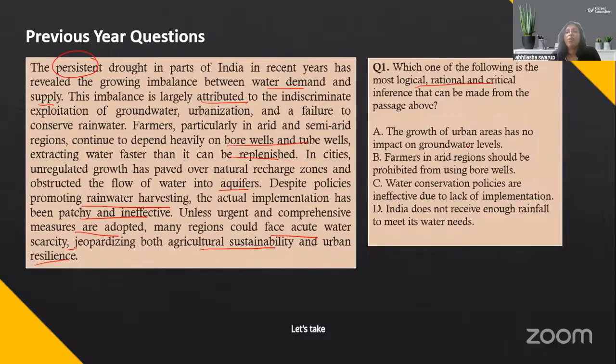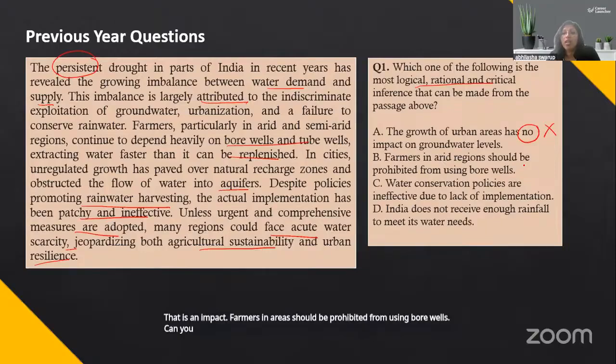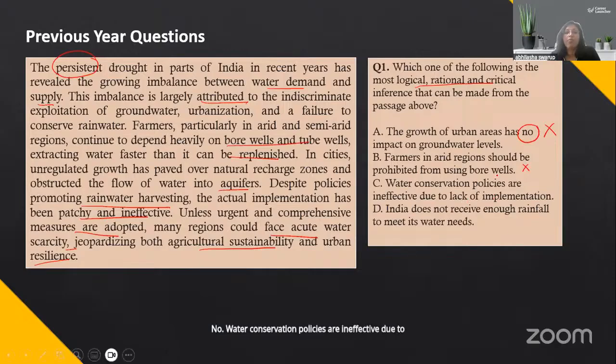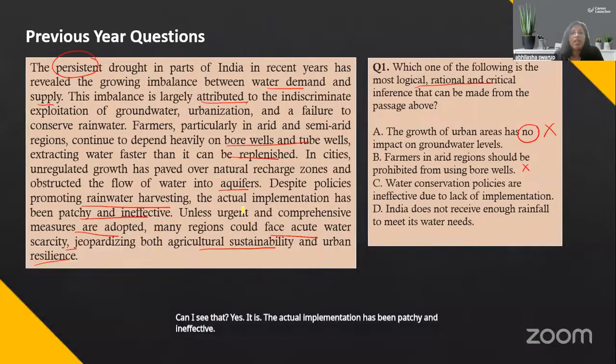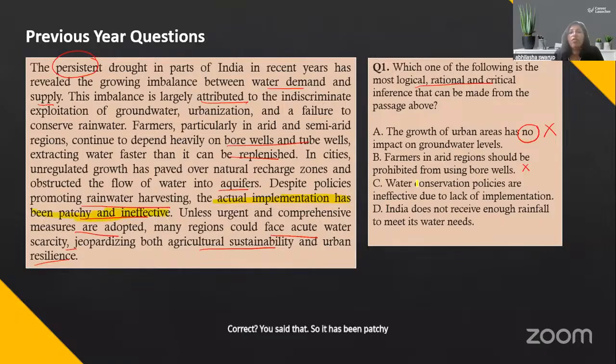Let's take a look. The growth of urban areas has no impact on groundwater level is incorrect. There is an impact. Farmers in arid regions should be prohibited from using bore wells. Can you prohibit? No. Water conservation policies are ineffective due to lack of implementation. Can I say that? Yes, it is. Actual implementation has been patchy and ineffective, correct? You said that. So it has been patchy and ineffective. Therefore, water conservation policies are ineffective due to lack of implementation.